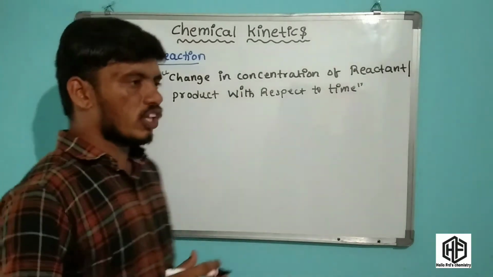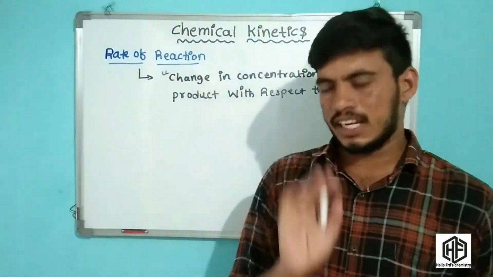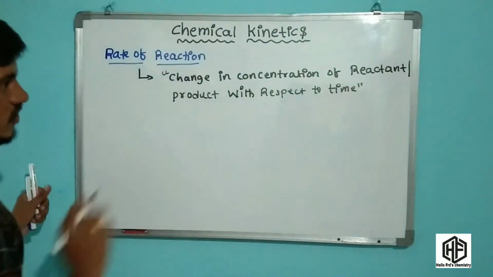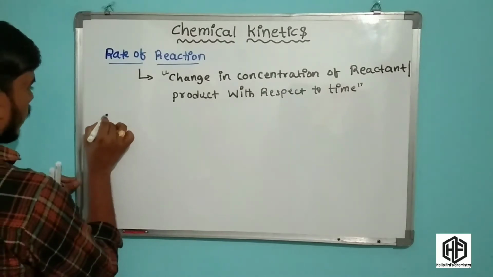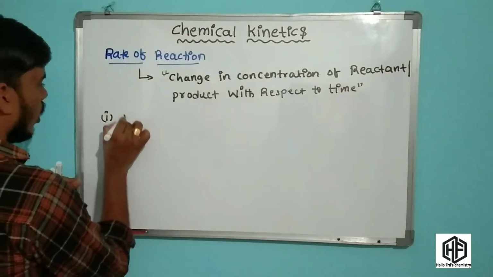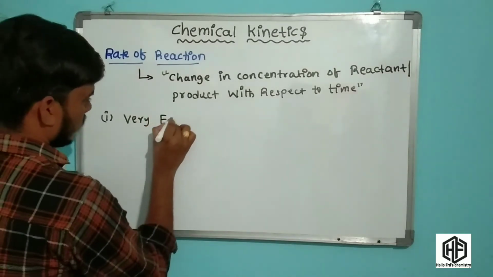Depending upon the rate of reaction, reactions are classified into three categories. The first category is the very fast reaction.